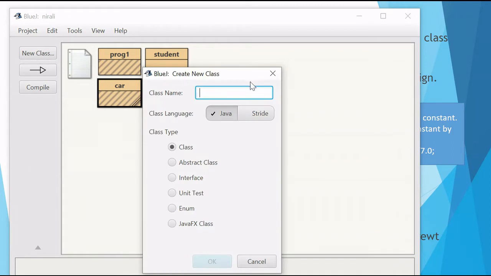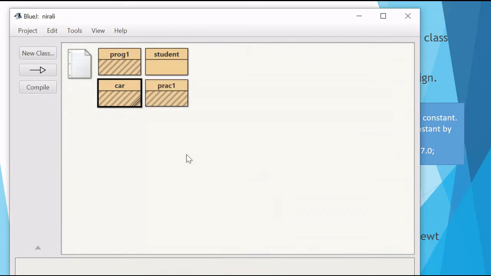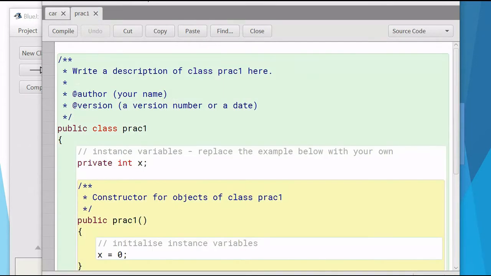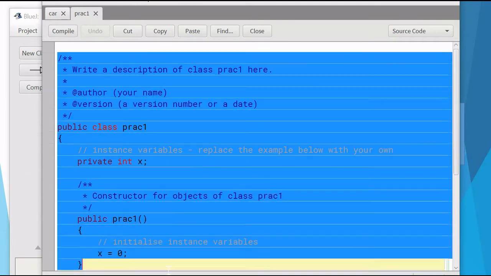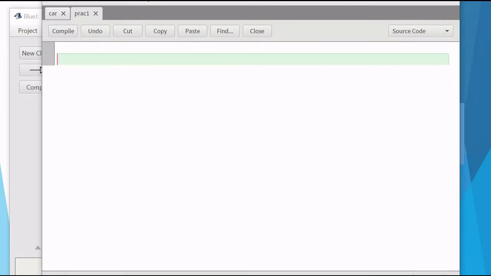New class will create a new class. Suppose I am creating a practical. I call it practical 1, and I save it. I create the class practical 1. When you open it, there is a lot of content written in it. I do not want to use the content given by it, so I remove all of it and write from scratch.